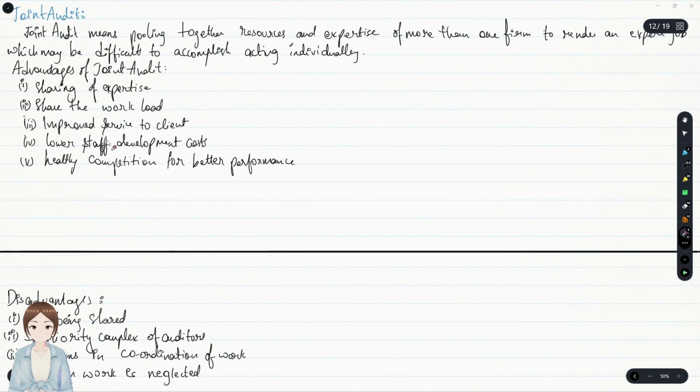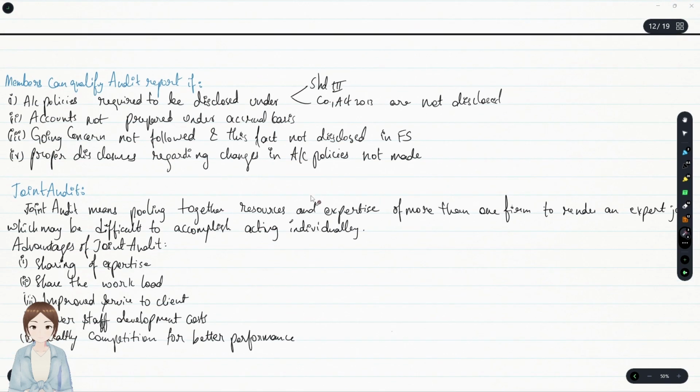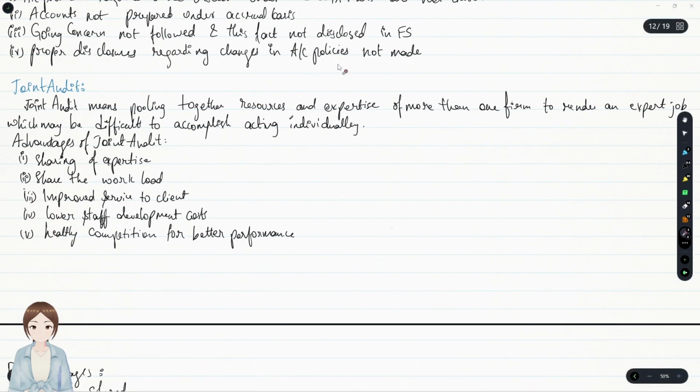Okay, you may leave this. This is not so important. And now we have joint audit, branch audit, cost audit. After these three kinds of audit, we go to further part of the company audit.